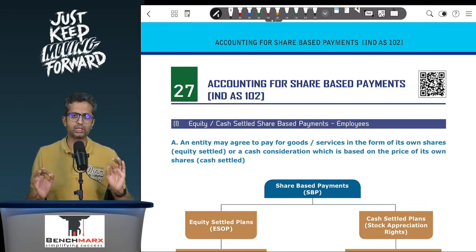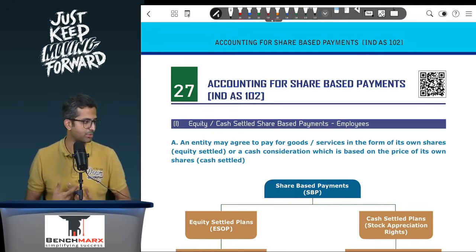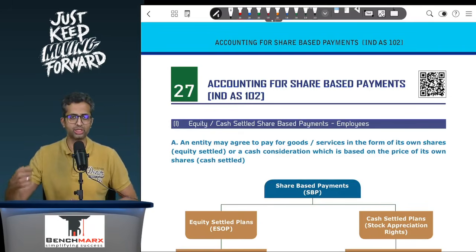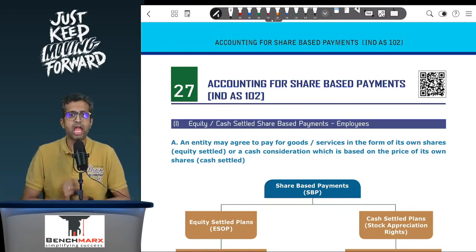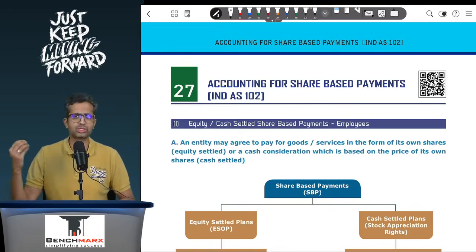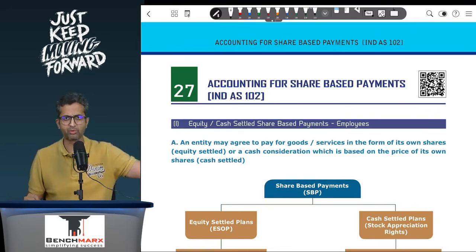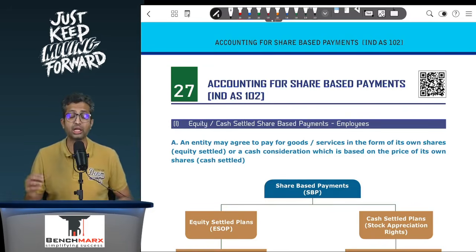Now, share-based payment, a classic example would be something like an ESOP. ESOP involves payment to the employees for their services. Usually in ESOP, the payment goes in the form of shares of the company. Generally, the purpose of this is to keep the employees motivated and feel that they are a part of the company. Salaries, wages, gratuity paid to the employees in the form of cash would be covered under Ind AS 19. However, if ESOPs are given to the employees, they would be covered under Ind AS 102 share-based payment.